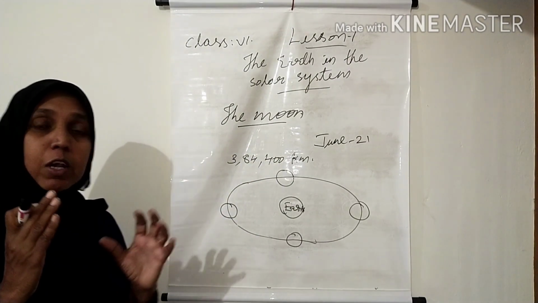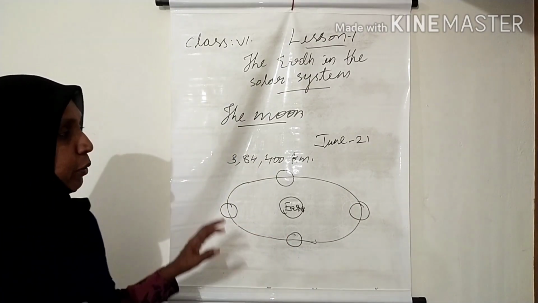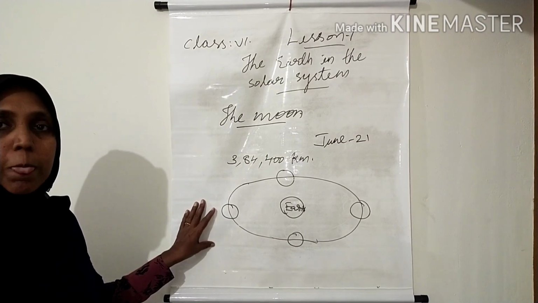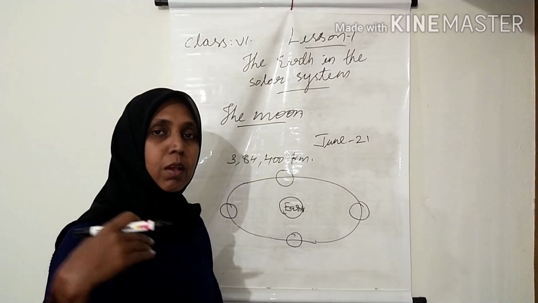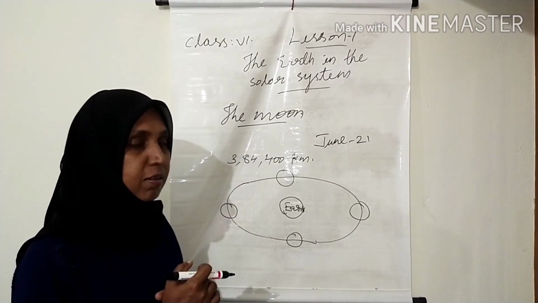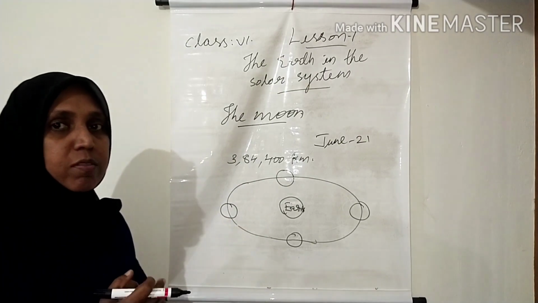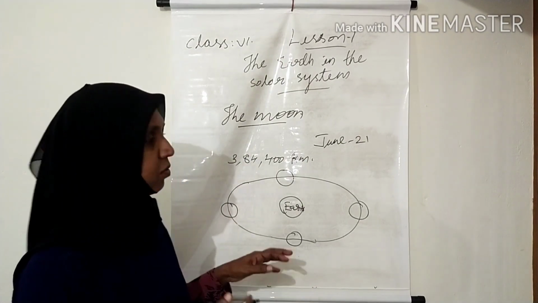Then, children, if you observe a full moon, you can see many shadows on it because the moon has many landforms like mountains, plains and big holes. These holes are called depressions or craters.